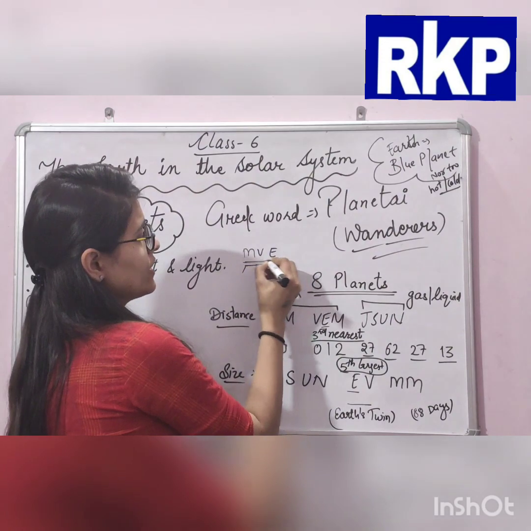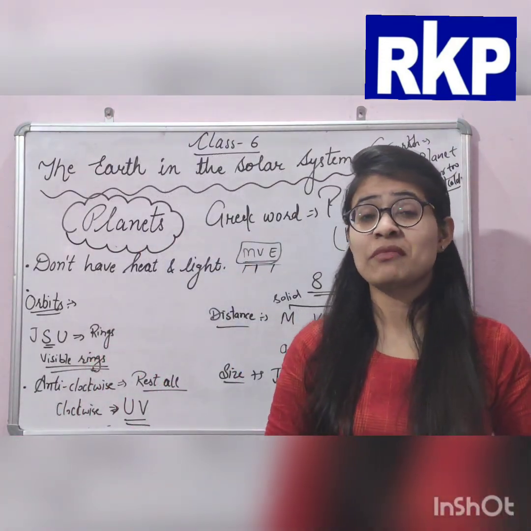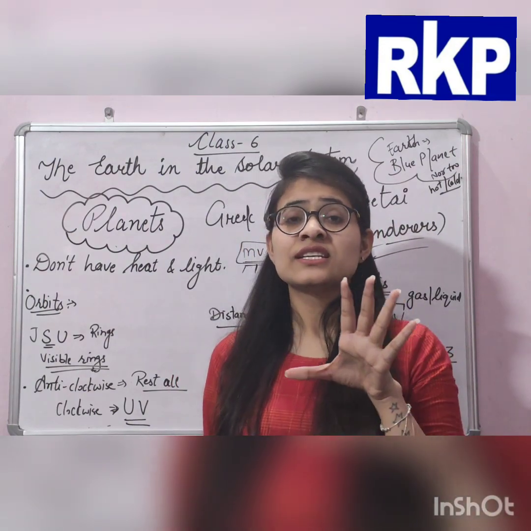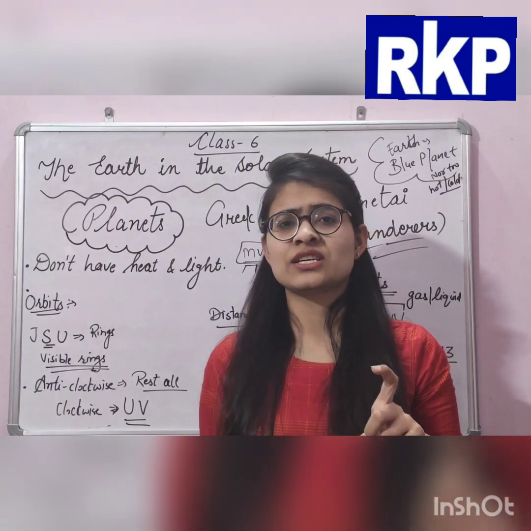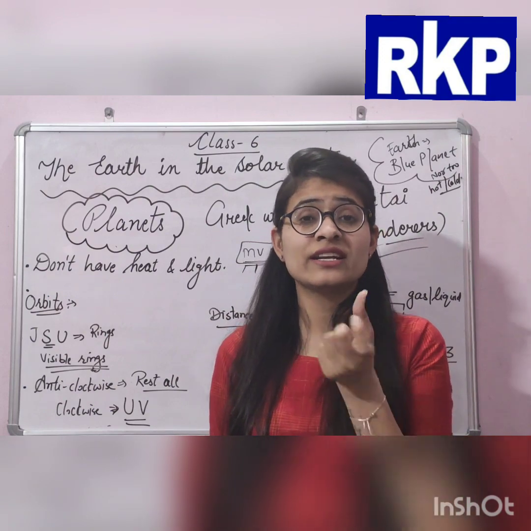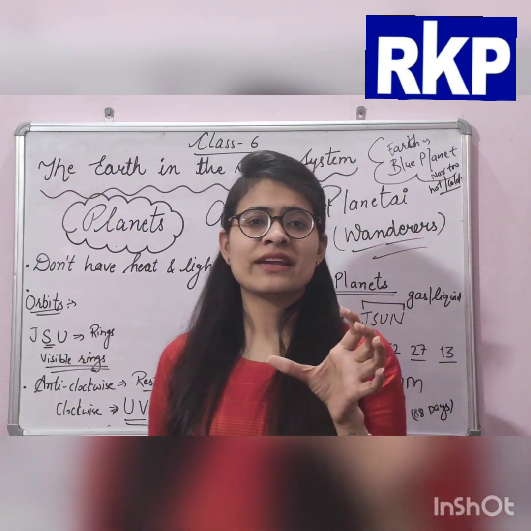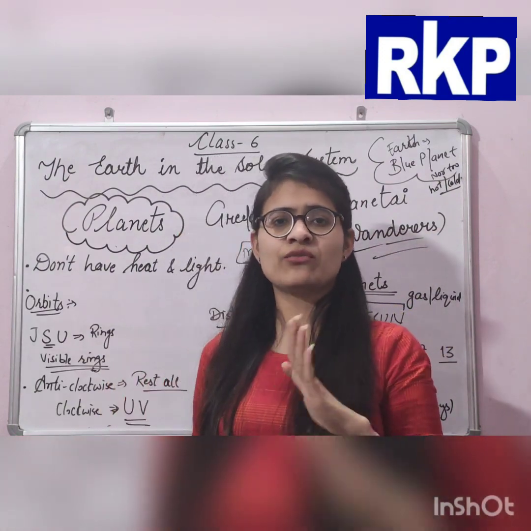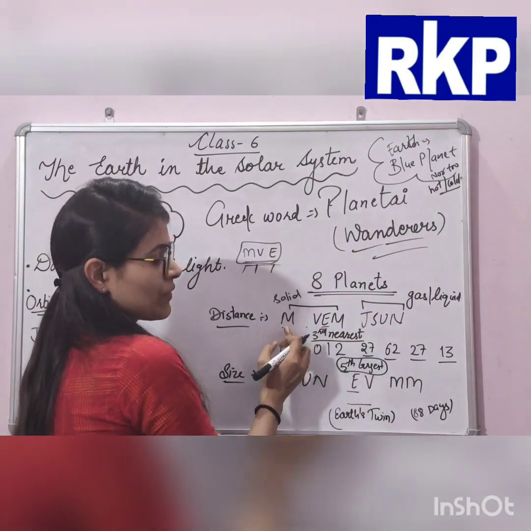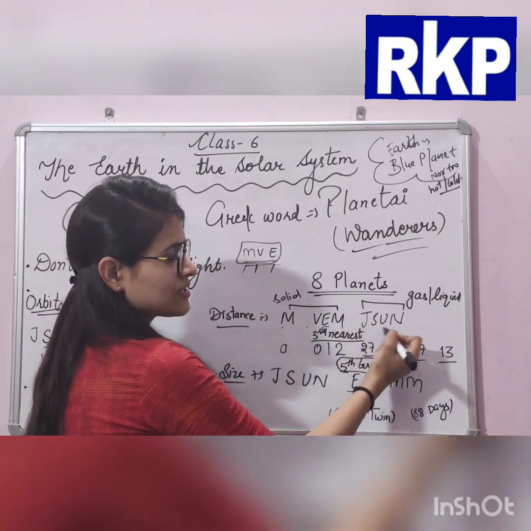First of all, you can write MVE, then Michael Jackson. Michael starts with M and Jackson starts with J. We can take Jack instead of Jackson. Michael Jack, so Michael with M and Jack with J, and then Sun from behind. So MVE: Mercury, Venus, Earth, Michael, Jack, Sun.